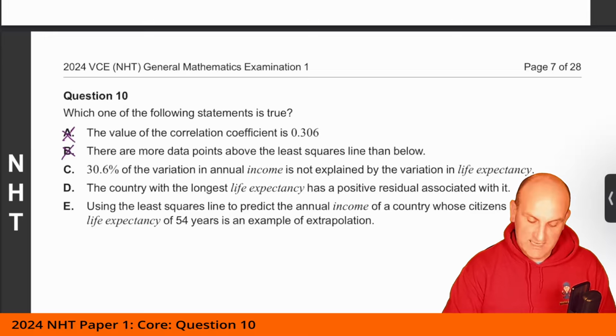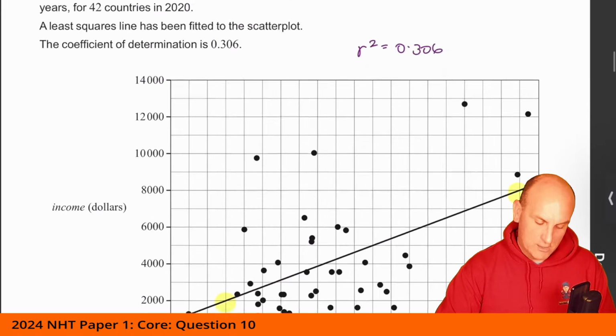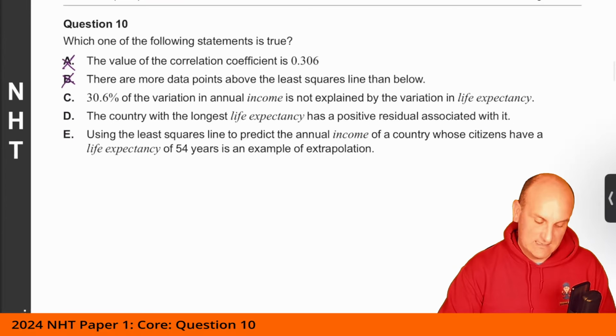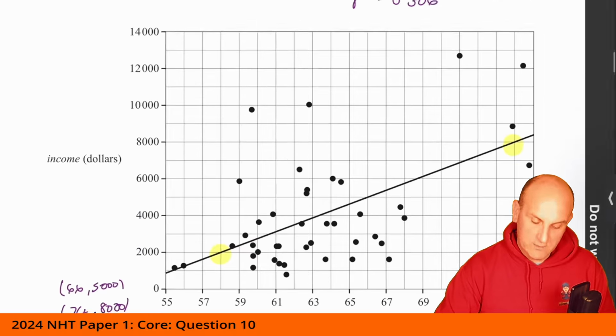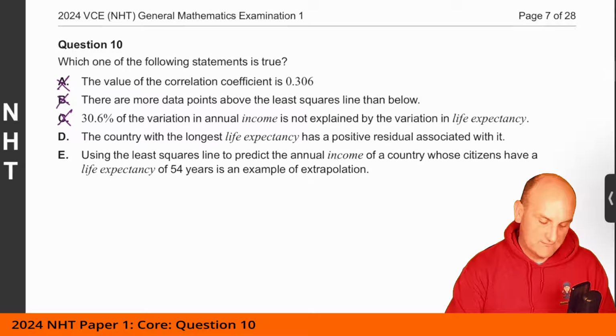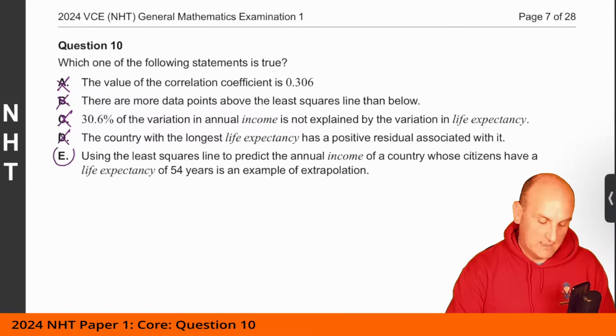30.6% of the variation in annual income is not explained by the variation of life expectancy. Well, basically, no, because it's 30.6% that is explained. So that's no. The country with the longest life expectancy has a positive residual associated with it. Well, the longest life expectancy is this one here. That's below the line, which means that value would be a negative residual. And so by a process of elimination, it's got to be E.